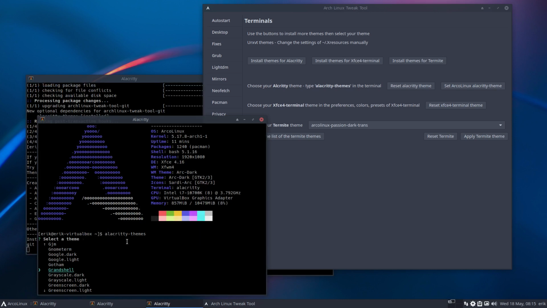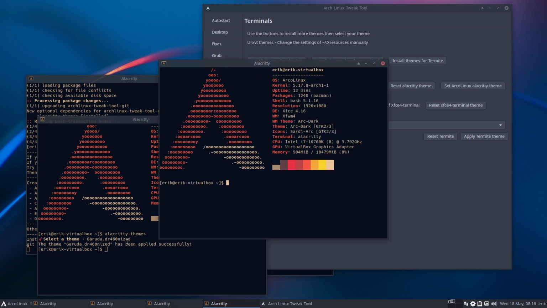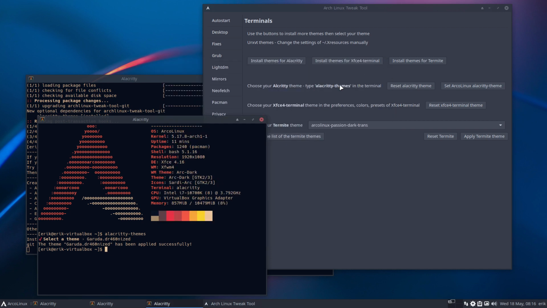Garuda is there as well, I see. Oh, let's have a look. Garuda Dragonized, right? So if this is the thing, use it. Then just press enter. Has been applied successfully. So next time around, Ctrl-Alt-T, my Alacritty is set forever to have that kind of coloring.